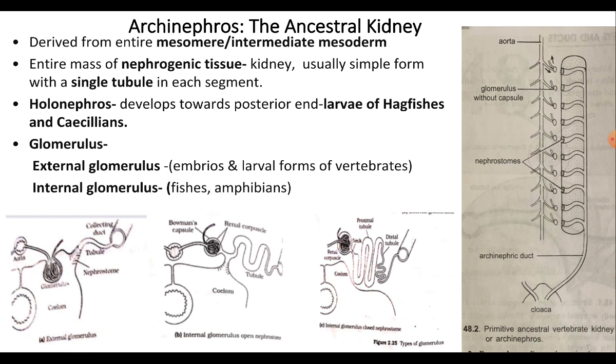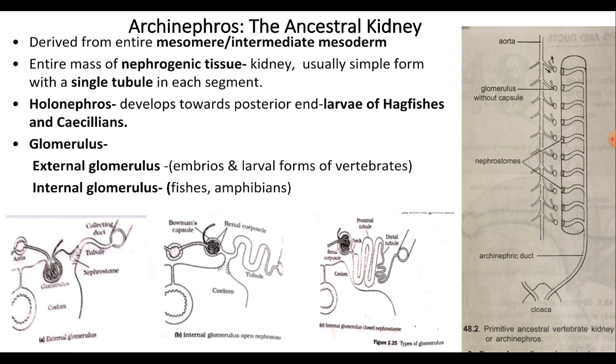The ancestral vertebrates had a pair of kidneys running through the entire length of the body coelom, and each kidney had segmentally arranged tubules, one pair per body segment.